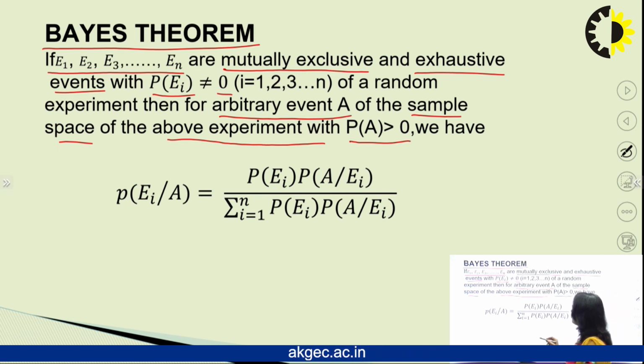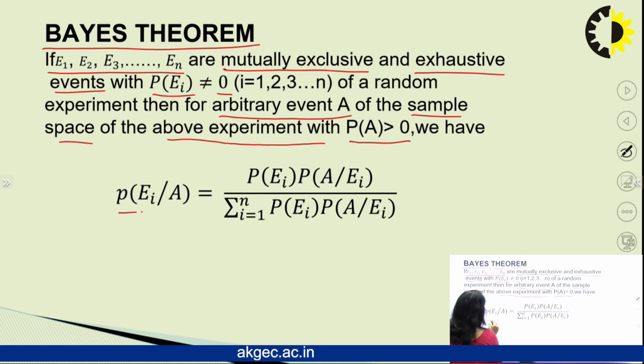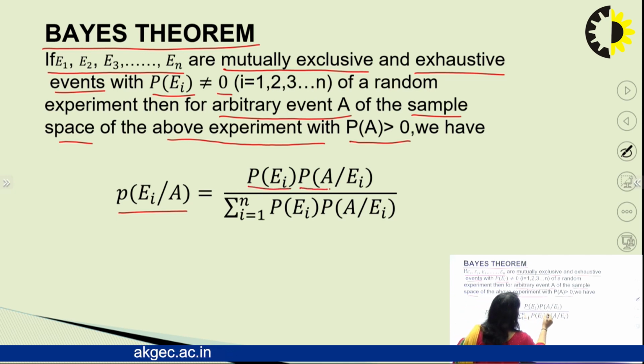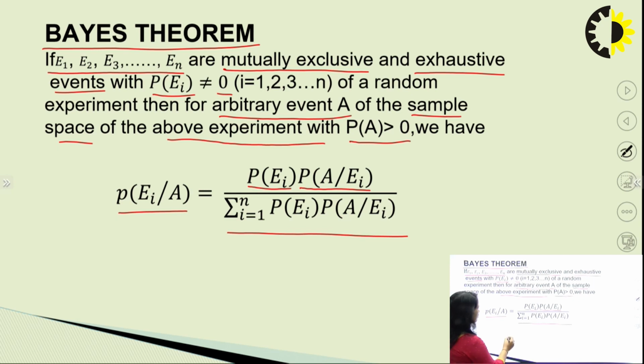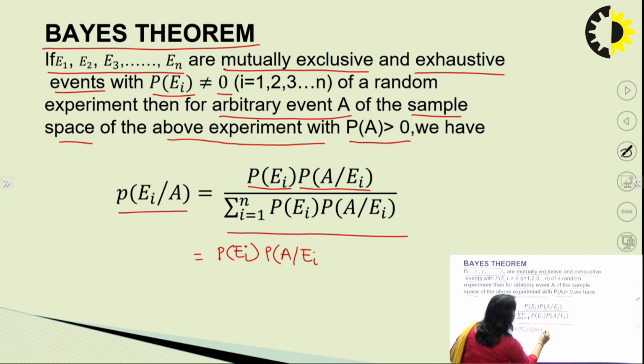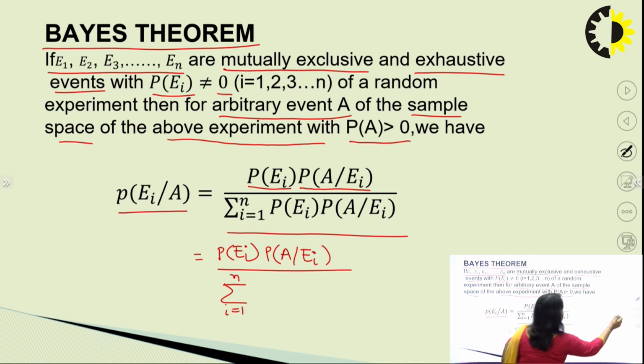We have probability of occurrence of any event Ei given A has already occurred equal to probability Ei into probability A given Ei, divided by sigma i equal to 1 to n probability Ei into probability A given Ei. This summation means all the n values will be considered. That means this formula can also be written as probability Ei, probability A given Ei, divided by sigma i equal to 1 to n.